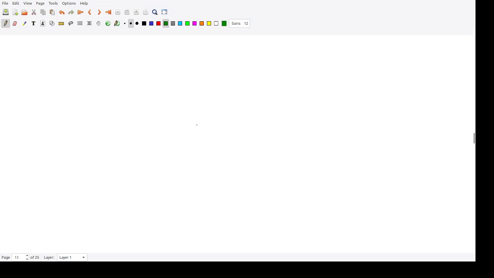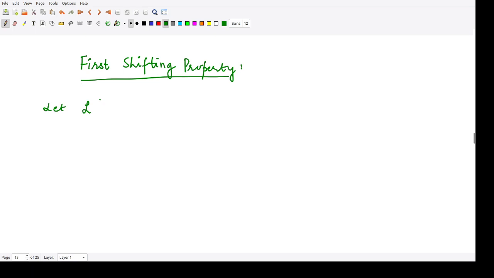So the next property that we will be discussing is the first shifting property. So what does this property say? The first shifting property says that whenever you have a shift in the value of t, suppose the Laplace transform of the function f of t is given to be capital F of s. This is given to us, right?